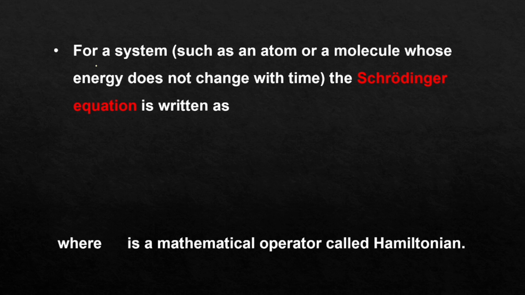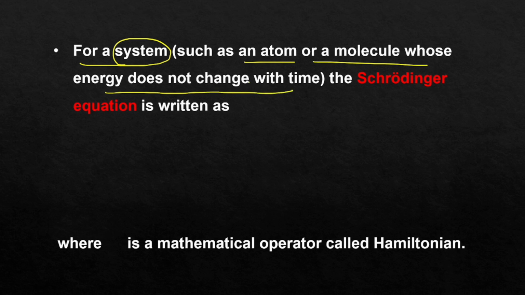Schrödinger considered a system, such as an atom or a molecule, whose energy does not change with time, that is, it is time independent. For that system, the Schrödinger equation was developed.